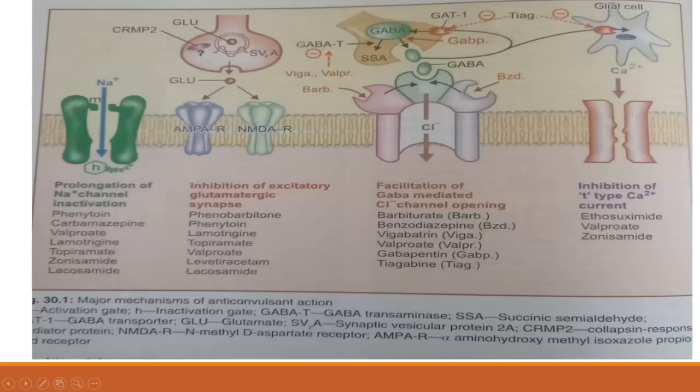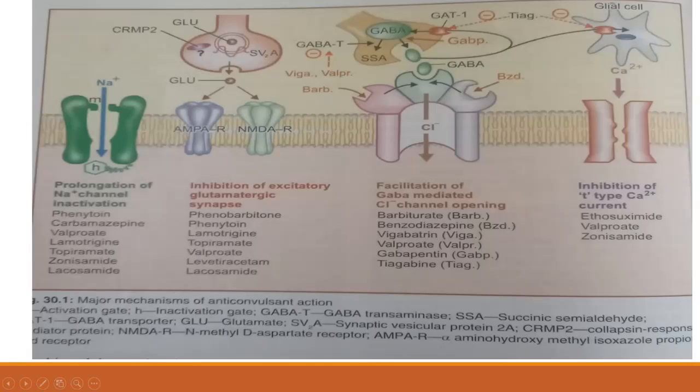Glutamate is an excitatory neurotransmitter, so if it is inhibited, that can also inhibit convulsions or epilepsy. So it can act as an anti-epileptic drug. That is this mechanism, inhibition of excitatory glutamatergic synapse.